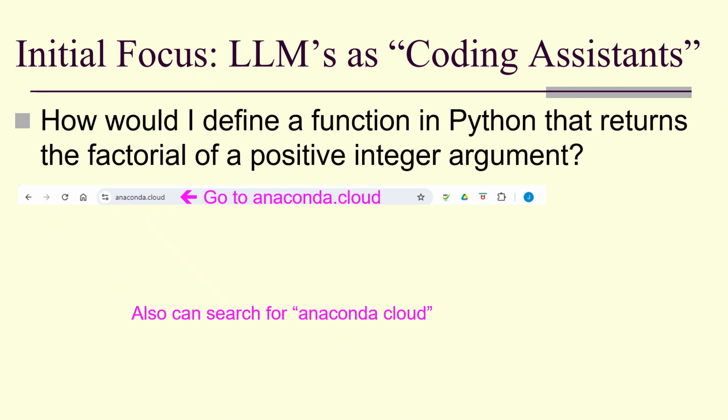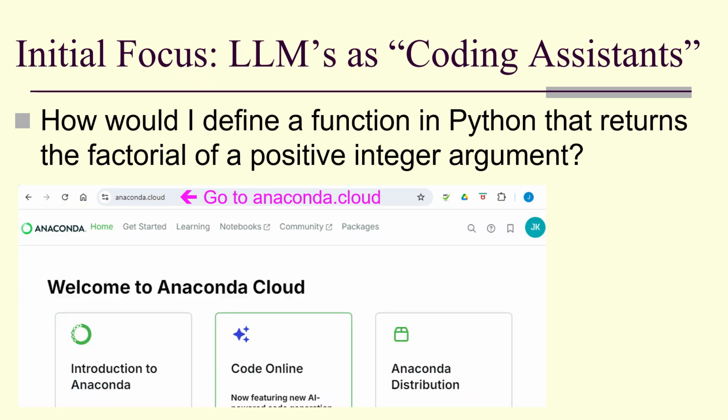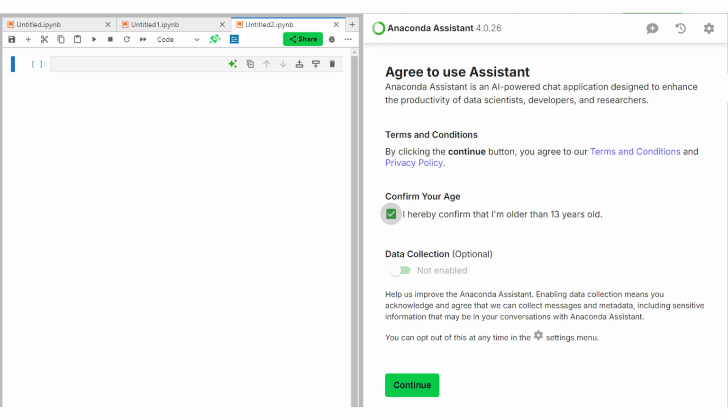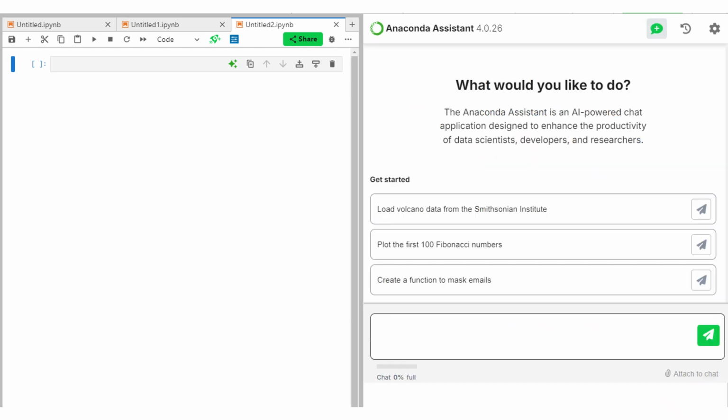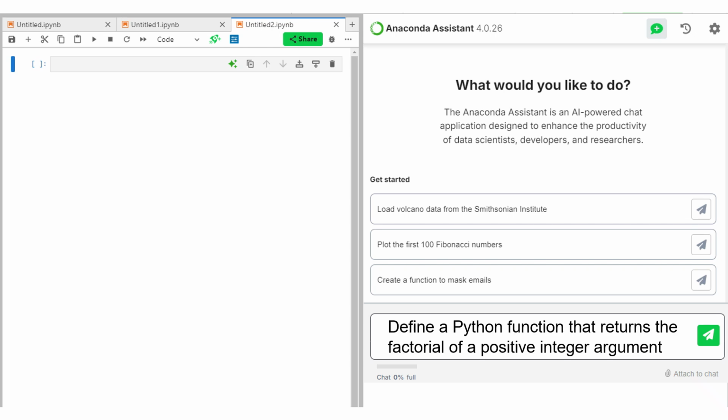For example, if you set up an account on Anaconda Cloud, then it looks something like this. You have to get an account, but it's free. And then you can go to this notebooks and you'll get something that looks like this once it's started up. And it will ask you if you want to use the assistant. This is actually ChatGPT specifically for Python applications. Confirm your age, click continue, and now you've got the Anaconda assistant, ChatGPT for Python in JupyterLab.